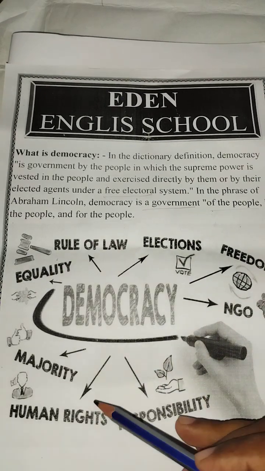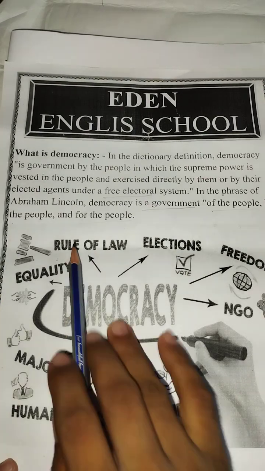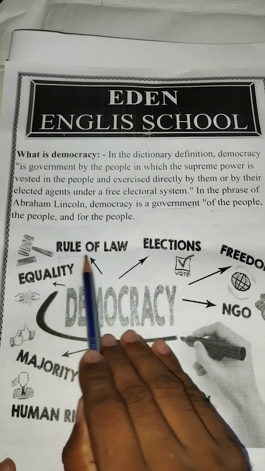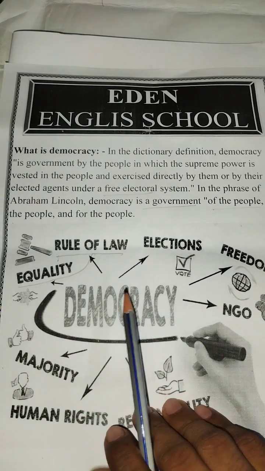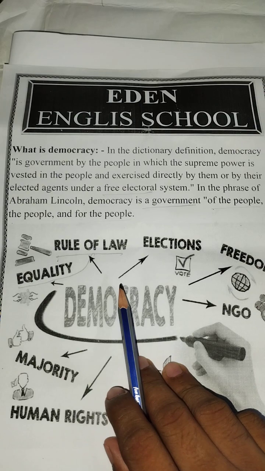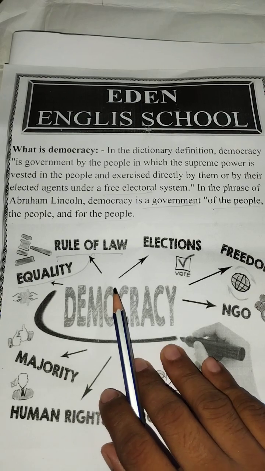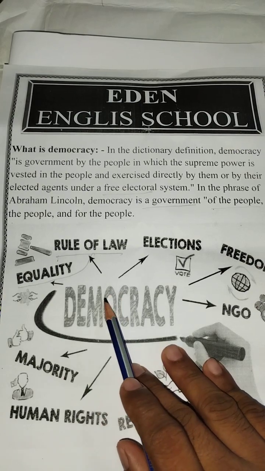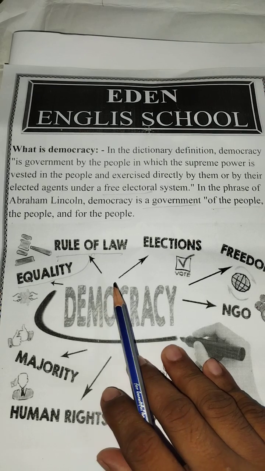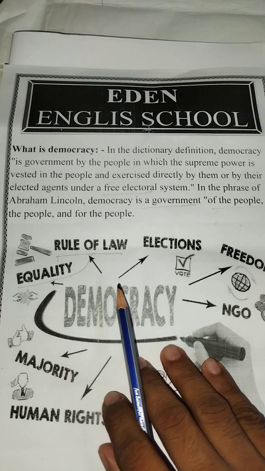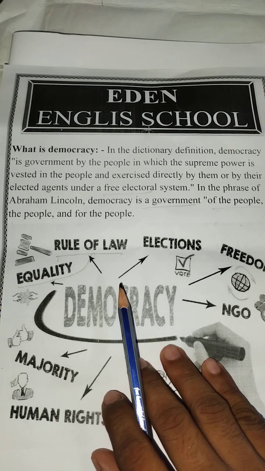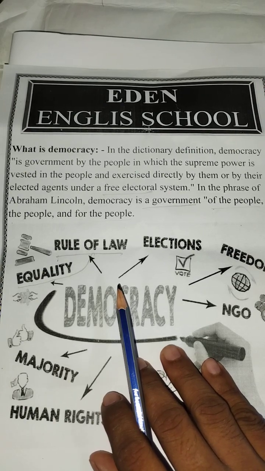Now, the features of democracy. Democracy has some features. One of them is rule of law and equality before law. That means every person in a democracy should be under the law and abide by the law. No one is above the law. Every person is under the law, and all people are treated equally by law. No one is above the law, maybe even the prime minister. So every person should be treated as a common person, and every person